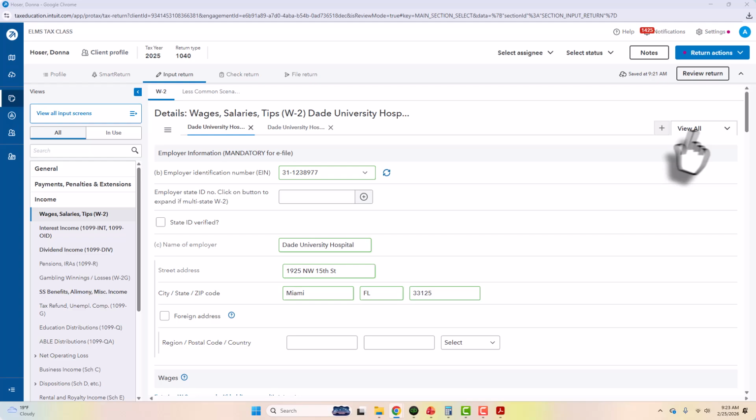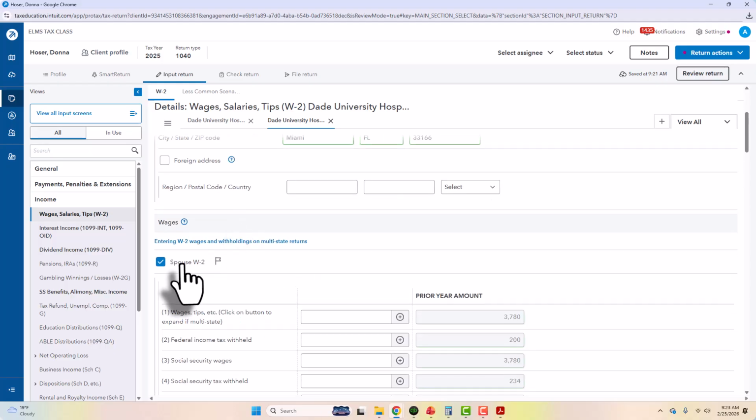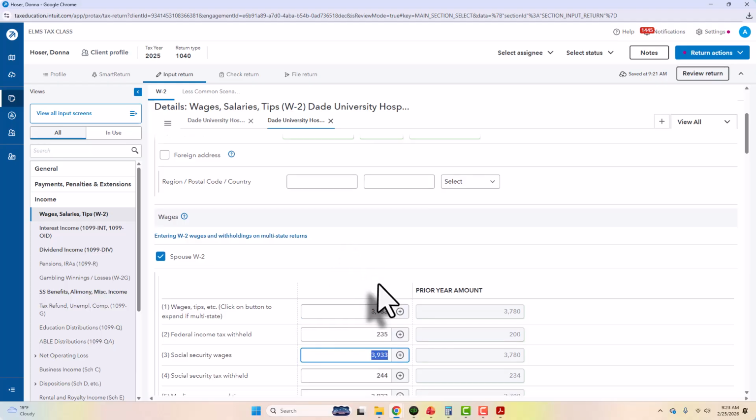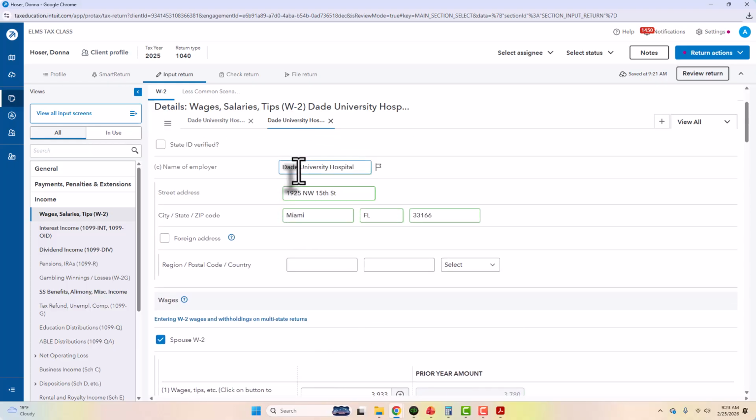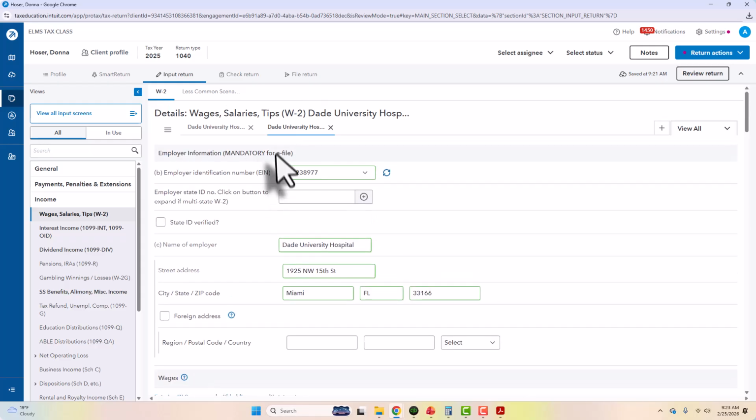So once you do that, you would go back up here. You can add another W-2 by hitting the plus sign. They both work at this hospital. So make sure you check spouse for whatever amount is Chris's money. So 3933, 235 is how much he had withheld. And that's all that Chris has. So you'll type in the information in here, the name of the hospital, the ID, the address, the EIN. It will pop up if you typed it in the first one, I believe. Okay, so Donna and Chris also have a 1099 INT, which is taxable interest.